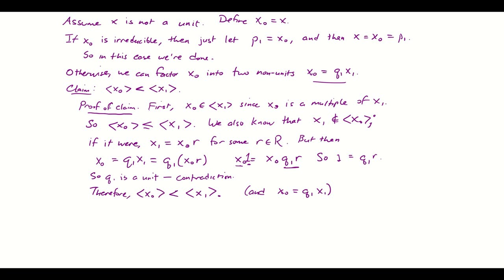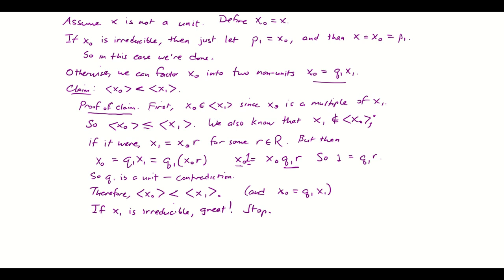It could be. If x1 is irreducible, then great. Stop. And the reason I'm going to say stop is not because that necessarily completes the proof, because I'm still going to have this problem of q1 potentially not being irreducible, but I'm going to address that in just a minute. Really, at this point, all I want to know is that I can find some irreducible inside of x naught,